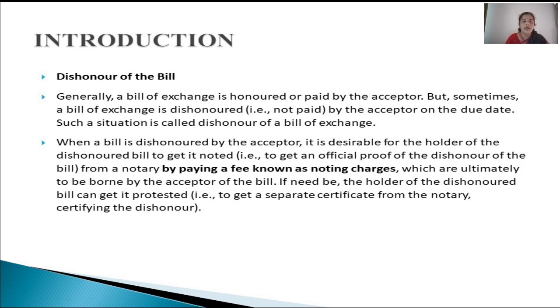To get this done he has to pay noting charges to the notary public, and later he will collect it from the acceptor. And in case the drawer wants a separate certificate from the notary public certifying the dishonor of the instrument, he can get it done. This is what we call protest.